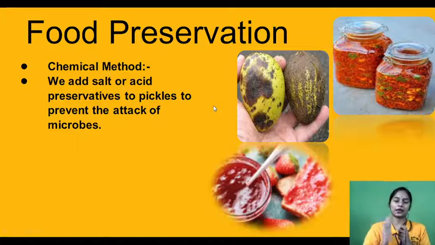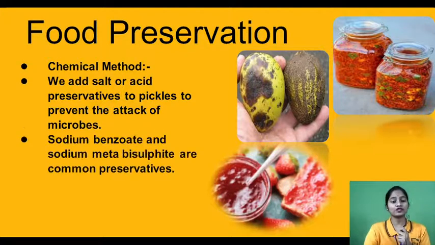But from the same mango we make pickles, which can be stored for many years, 2 to 3 years, right? Why is it so? Because we add salt or acid preservatives to the pickle, so it stays away from the attack of microbes, right?